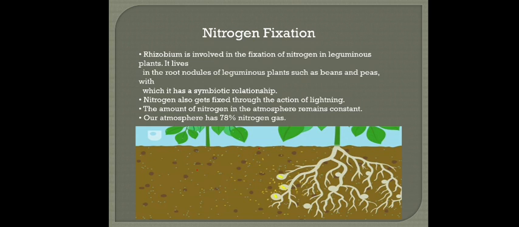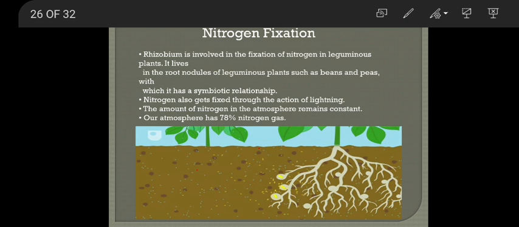One is by nitrogen fixing bacteria or blue-green algae also. Blue-green algae is another microorganism. They also help in converting the atmospheric nitrogen and putting it in the soil in the form of soluble nitrates or nitrites. That process is called nitrogen fixation. In that way, nitrogen reaches the soil.